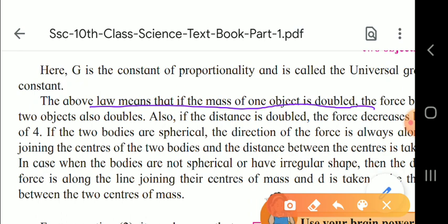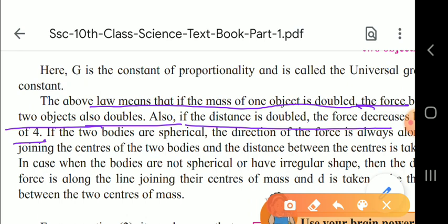If the mass of one object is doubled, the force between the two objects also doubles. And if the distance is doubled, because the force is inversely proportional to d square, the force will be decreased by a factor of 4.